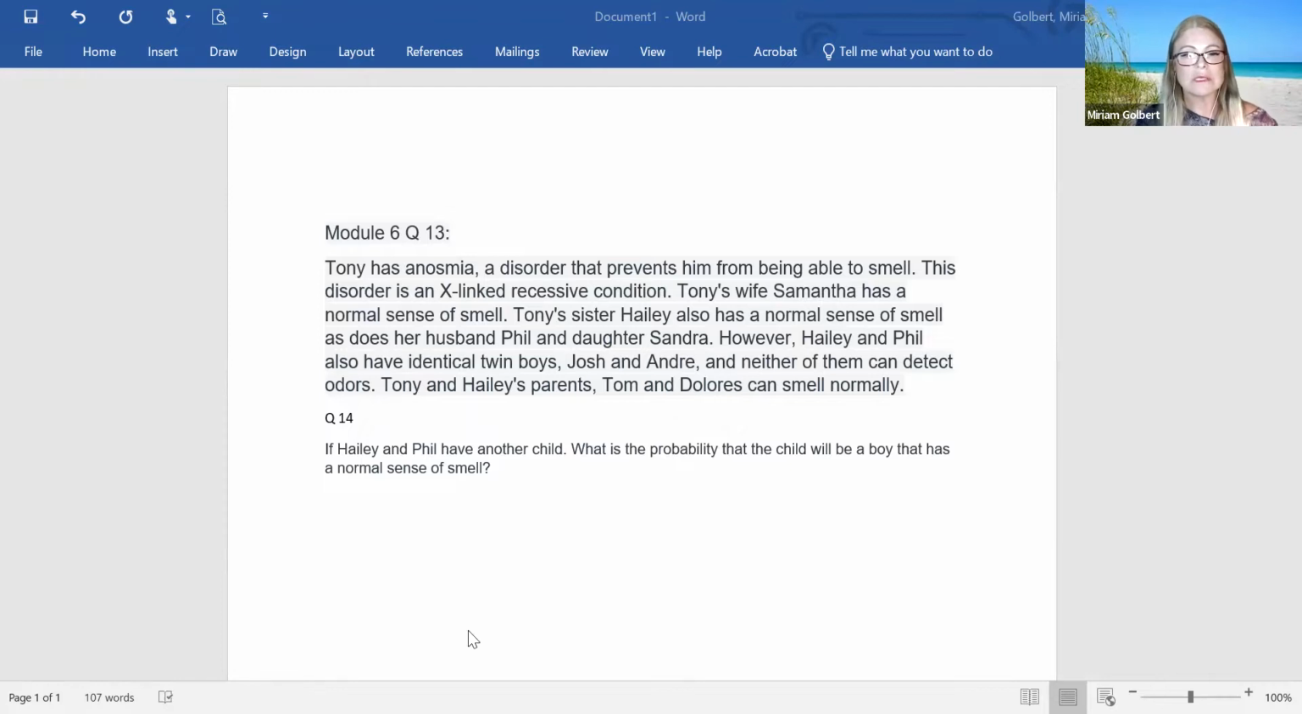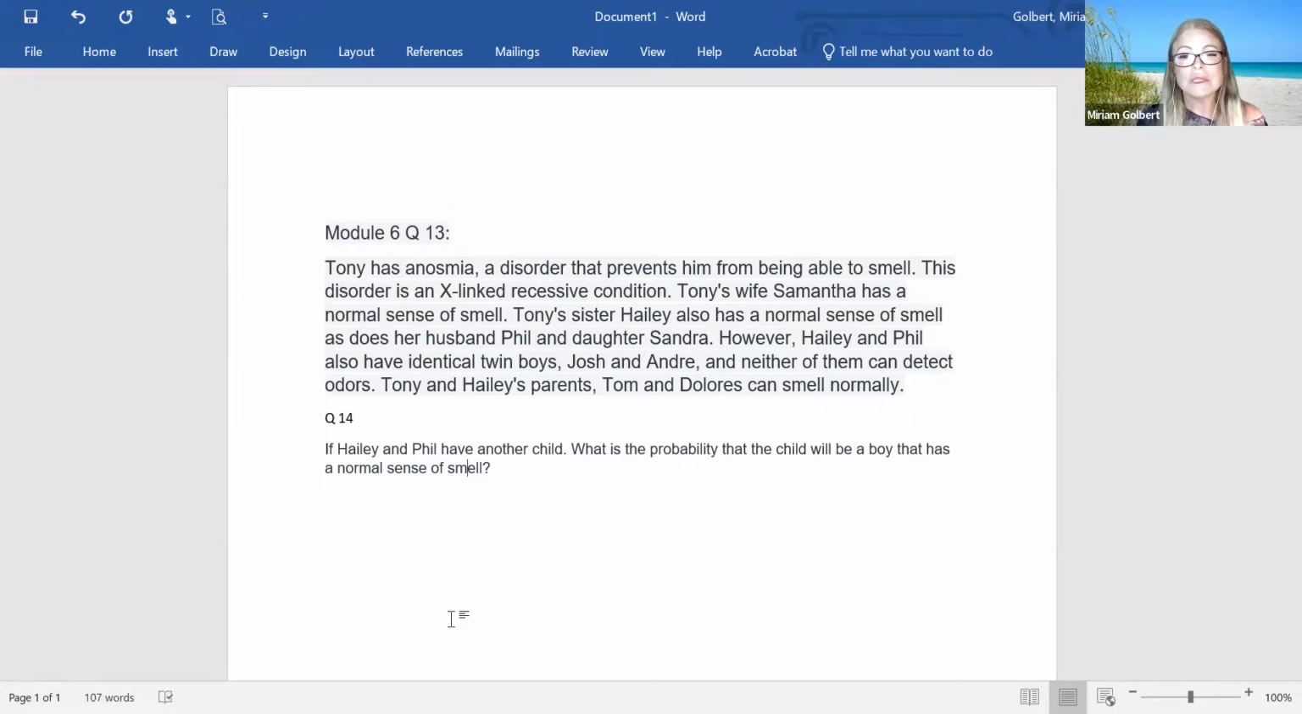And here is the problem. So Tony has anosmia, and this is a disorder that prevents him from being able to smell. So they don't have a sense of smell. This disorder is an X-linked recessive condition. So it's related to the X chromosome, one of the sex chromosomes, right? Tony being a male, he has an X and a Y.